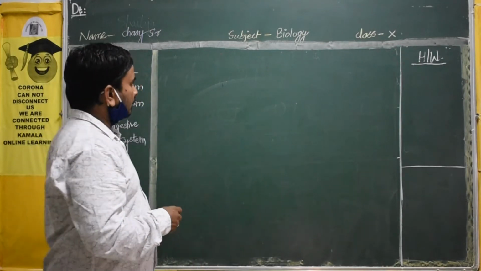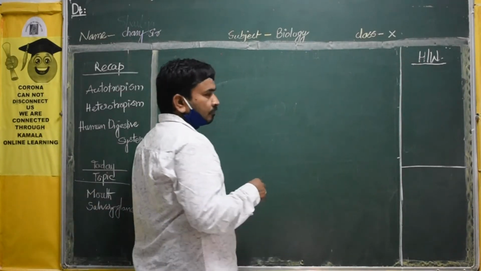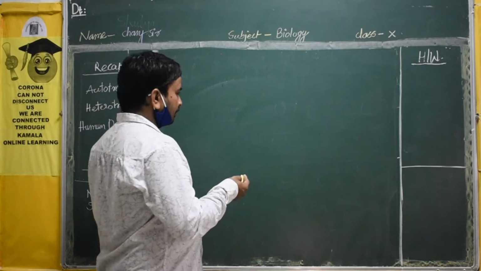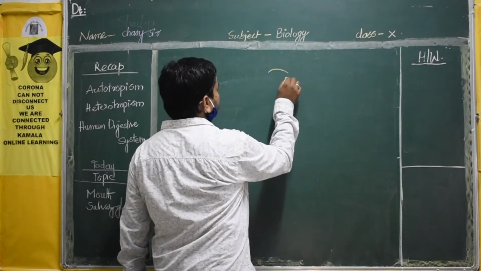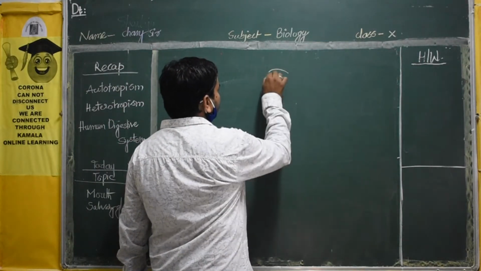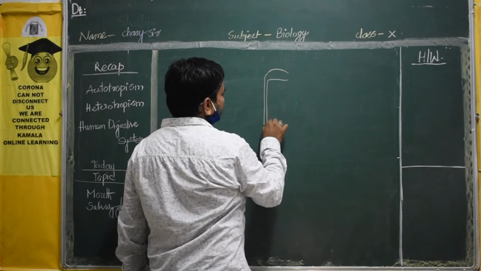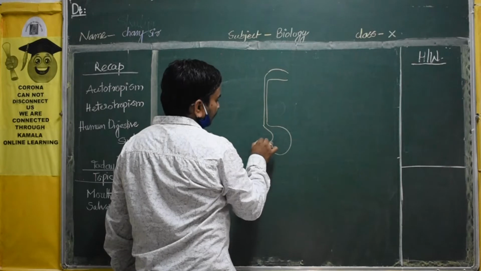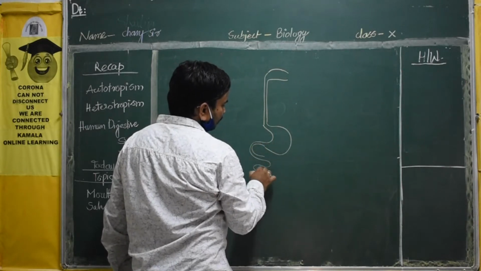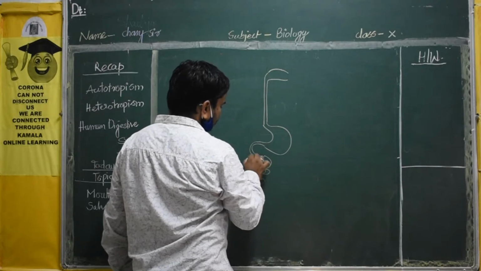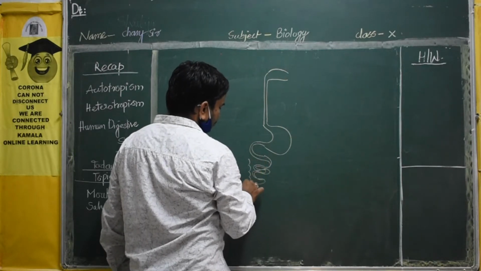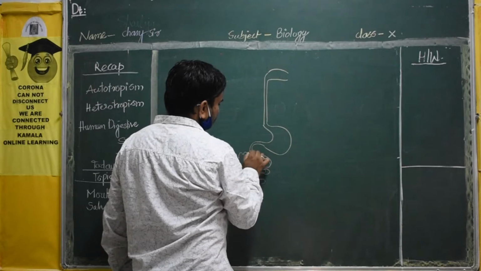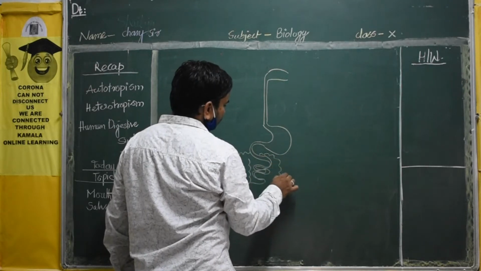Okay. I think in the last class I drew the diagram. Again I will draw the diagram. This is the mouth. First we have to draw. This is the esophagus and the stomach. This is the stomach. Duodenum, the U-shaped duodenum. Small intestine. And after that you will get the large intestine. Yes, this is the large intestine.